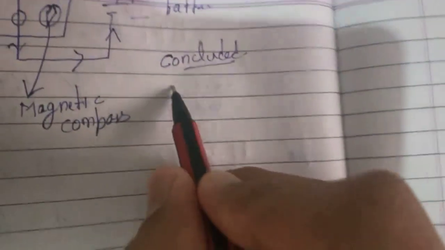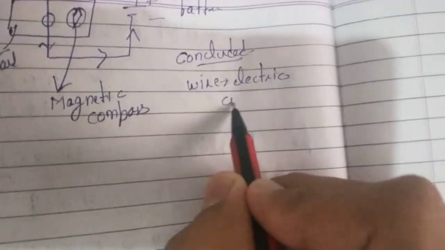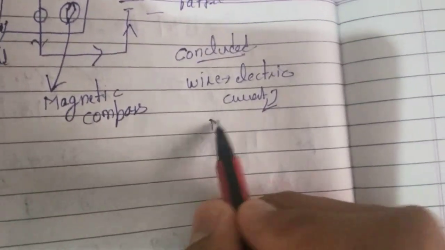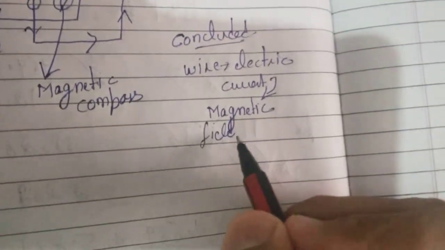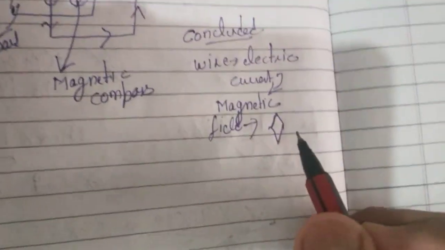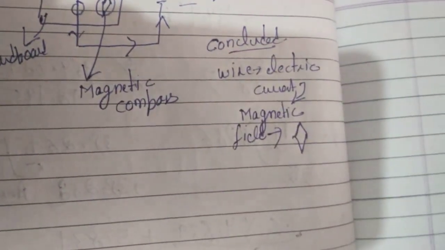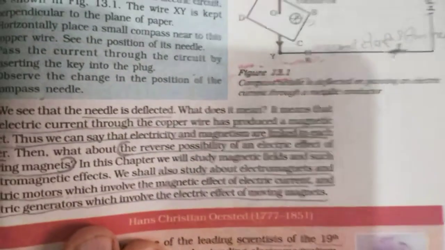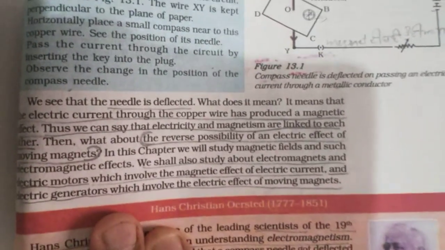That means in the wire, what is running? Electric current is running. And due to that electric current, a magnetic field got generated around the wire. And this magnetic field is deflecting the needle. That means some magnetic field is linked with the electric current, with the electricity. So some magnetic effect is linked with the running current.